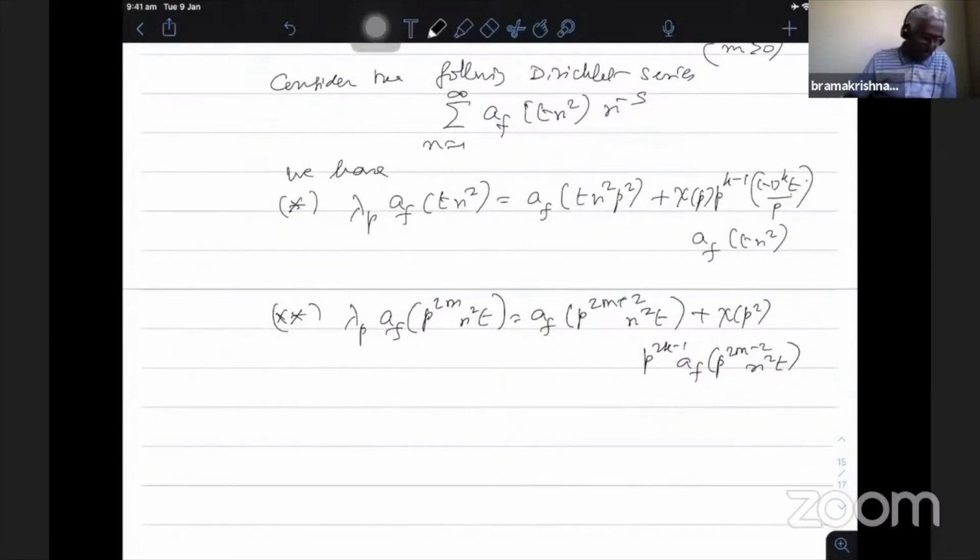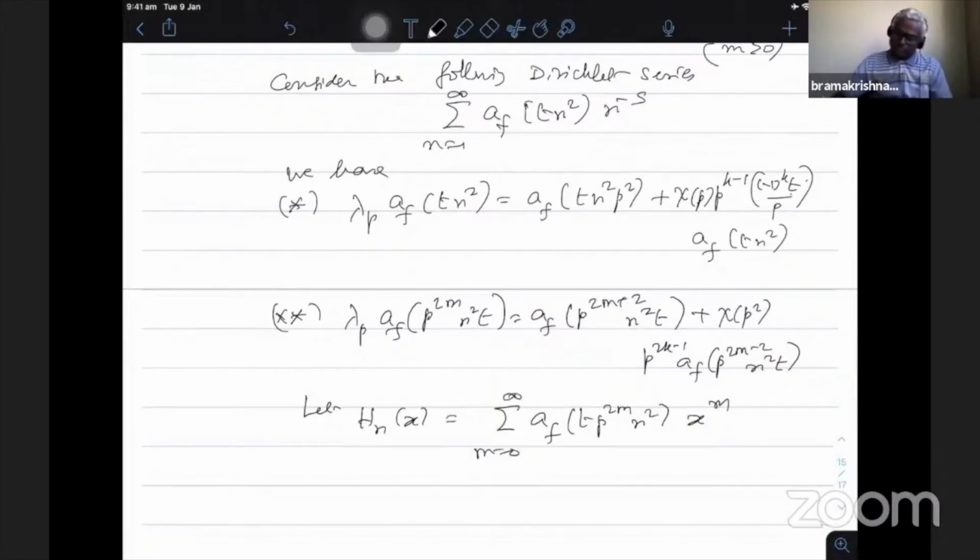So for an indeterminate x, let h_n(x) equal the summation of a_f(p^(2m) n^2 t) x^m, with m equal to 0 to infinity. So consider this h_n(x) using the Fourier coefficients. Using this, I want to get a relation for h_n(x).